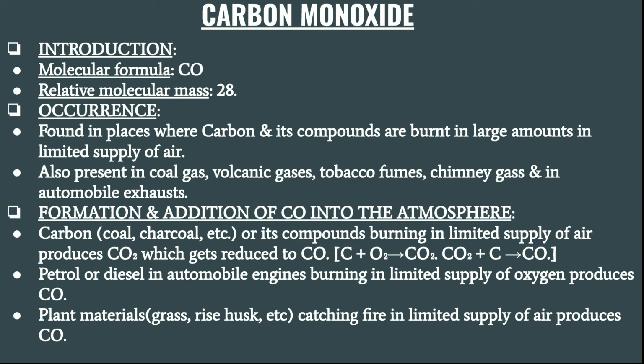Carbon monoxide has the molecular formula CO, capital C, capital O. Its relative molecular mass is 28. Now, where does it occur? It's found in places where carbon and its compounds are burned in large amounts, but in a limited supply of air, where the oxygen in the air is not sufficient.